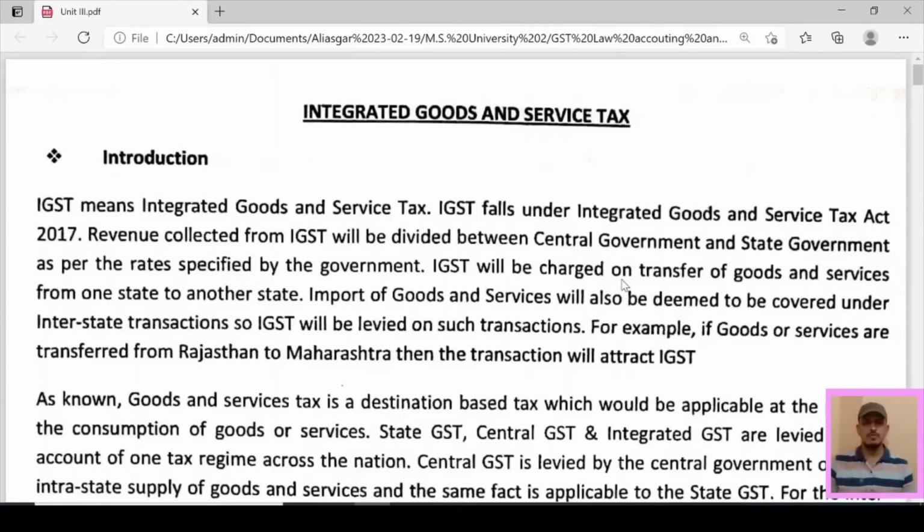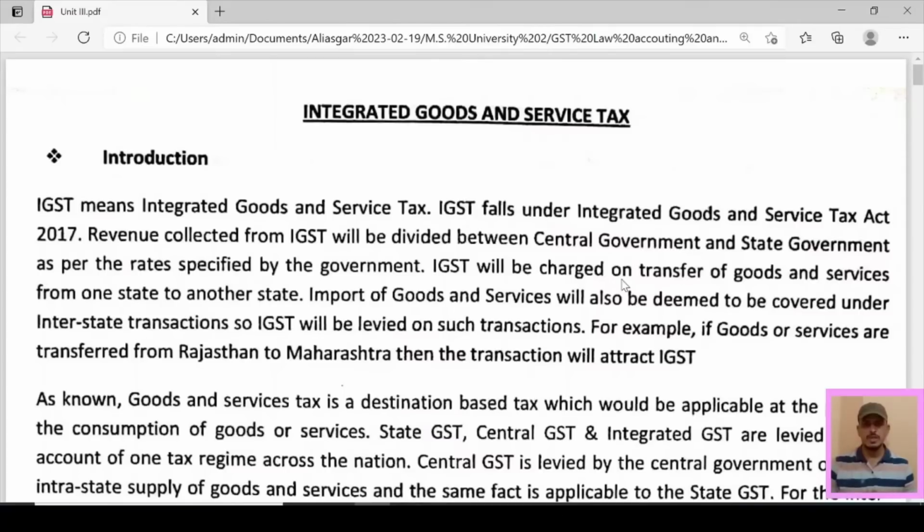Now let's begin with the integrated goods and service tax. IGST means Integrated Goods and Service Tax. IGST falls under the Integrated Goods and Service Tax Act 2017. So IGST is nothing but Integrated Goods and Service Tax, and it falls under the Integrated Goods and Service Tax Act 2017.